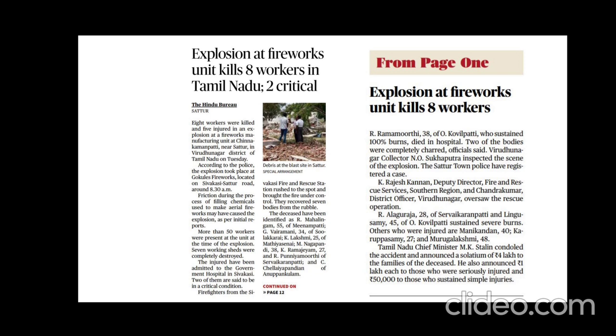Okay, under which subject does this come? Yes, it comes under disaster management in GS3. And another thing is, why do these kinds of accidents happen? It is due to the lack of obeying proper rules and regulations, right? Lack of implementation of rules and regulations. So these rules and regulations come under which paper? Yes, it comes under governance in GS2. So this article can also be considered as a topic from that paper as well.